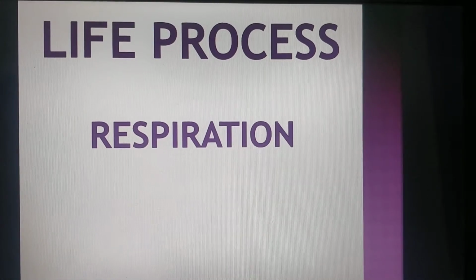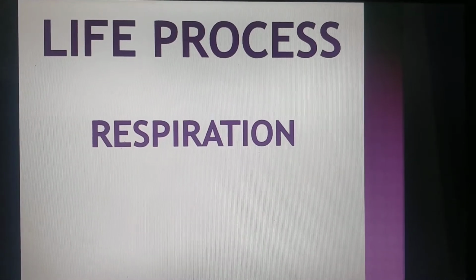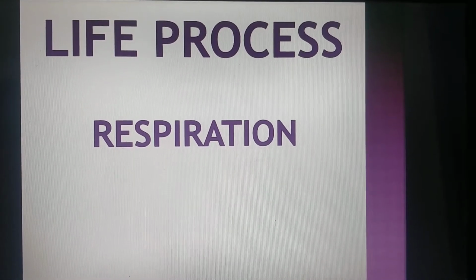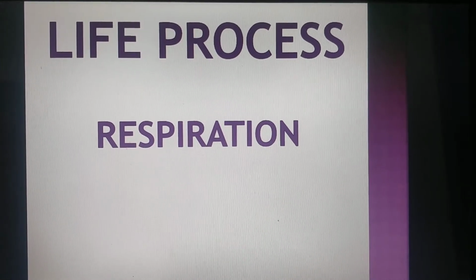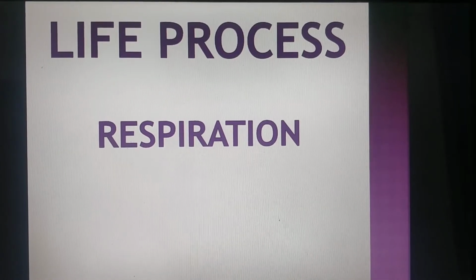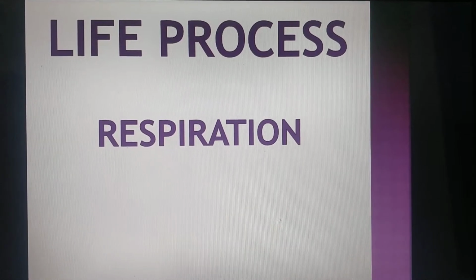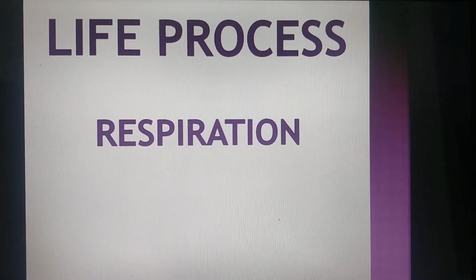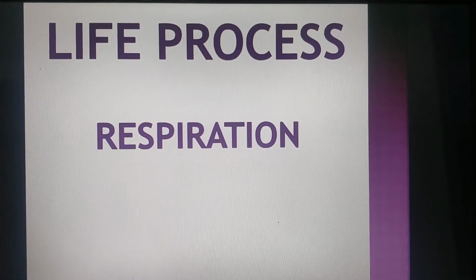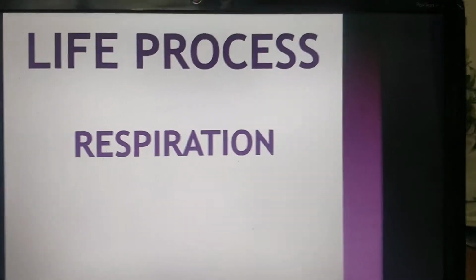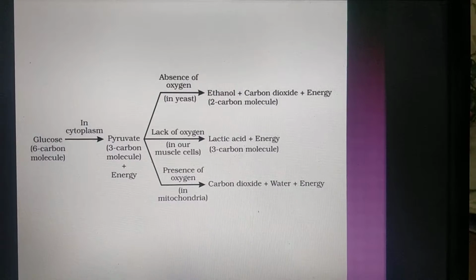The basic food which is broken down is glucose. However, other foods are also used, but they are first changed into glucose, and then glucose enters the respiratory cycle. Most of the organisms use oxygen during respiration, but even some can do respiration without involving oxygen. So, here are the different ways.